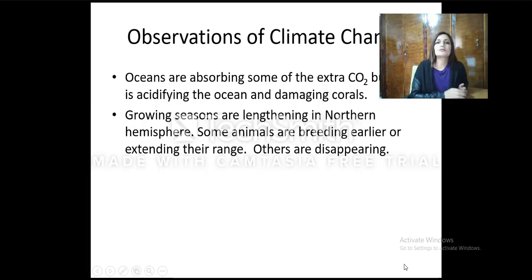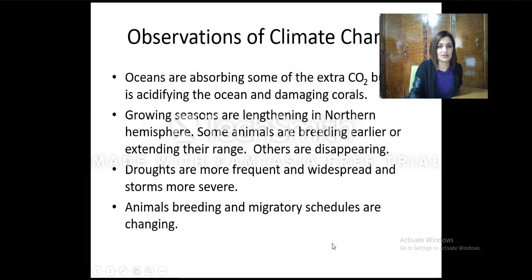What else? Oceans are absorbing more CO2. And this is also damaging coral reefs. If you still remember the coral reef, the marjan, the coral reef in the sea or in the ocean, it is a hotspot for aquatic species. Now with the increase in temperature, there's an increase in water temperature, and this is bleaching the corals. Why? Because the algae are migrating, they are no longer living happily in their environment, and as a result, corals are being damaged.